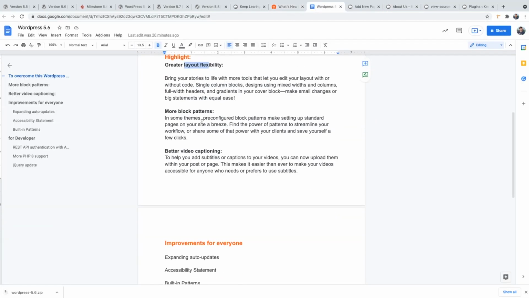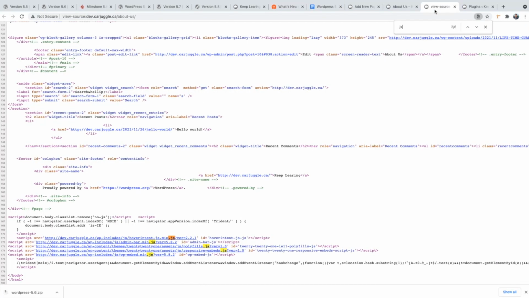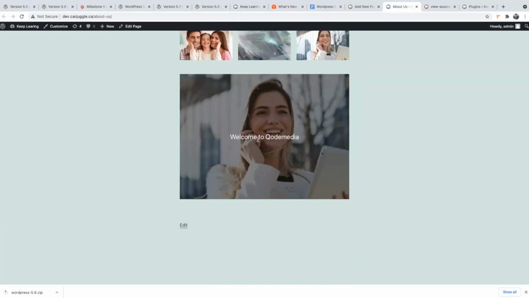If I read, in some themes, pre-configured block patterns make setting up a standard page on your site easy. Find a pattern to streamline your workflow or share some of the power with your client and save yourself a few clicks. Means with the example I gave, with one click we can do this, but if we write custom CSS, we need to write at least 4 to 5 lines, like display block, align, justify, center alignment, something like that. 3-4 lines of code to make the style CSS and all those things.